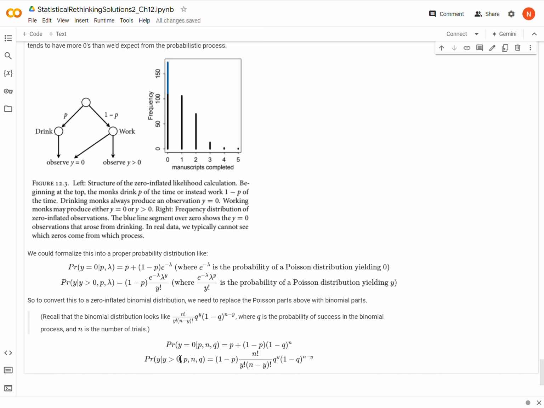Now if I want y greater than 0, this path is irrelevant to me. The p is not there because I know y has to be greater than 0, so this p does not make sense to have in the equation; it's just being multiplied by 0. So I go down the 1 minus p pathway, and once I'm down that pathway, I am just a binomial random variable with y successes. So it's 1 minus p times the binomial distribution for y successes. And so that does it.